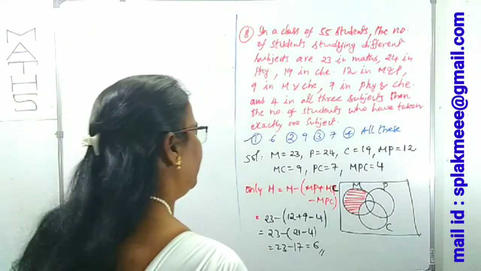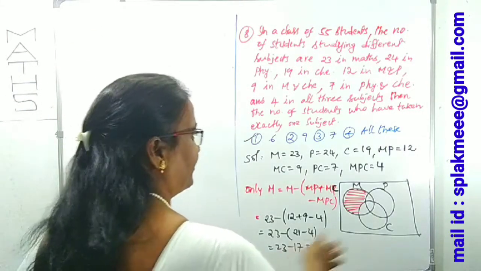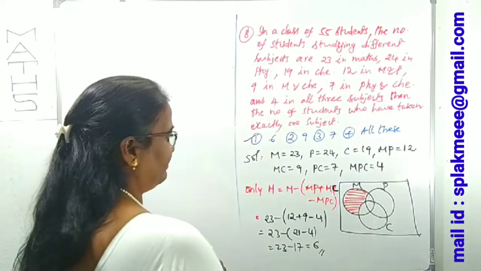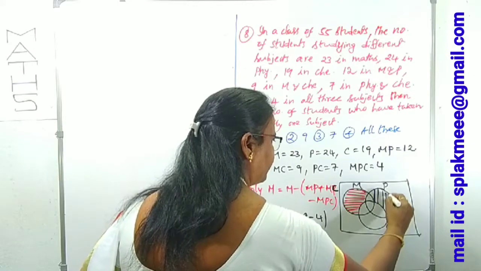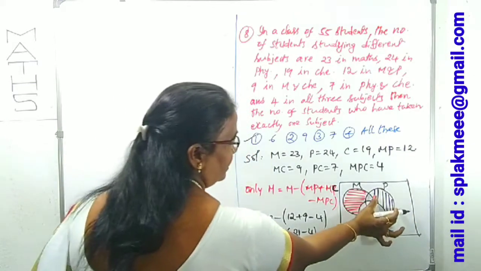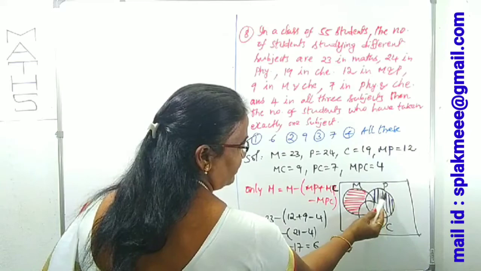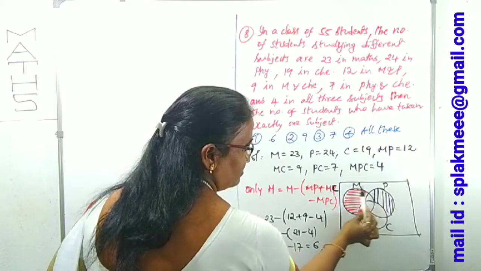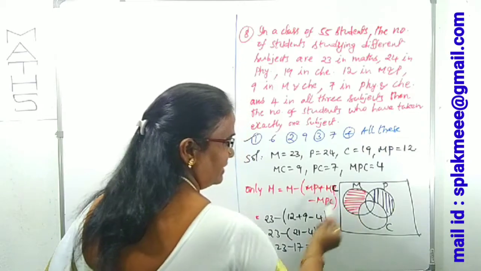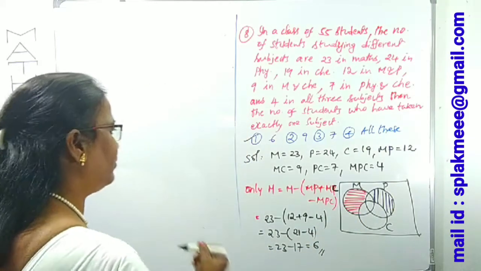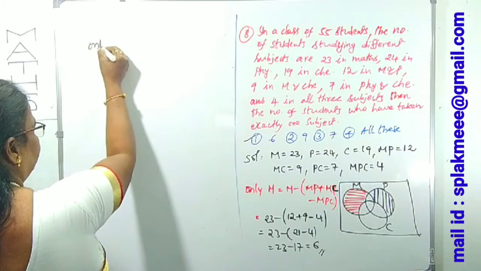Right. Now I want to find out only physics. To find out only physics, I'm drawing this. We want only physics. Suppose we remove from total physics the physics-maths combination and the physics-chemistry combination. If you remove both, the MPC part will be removed one extra time. Therefore, only physics, tell me.